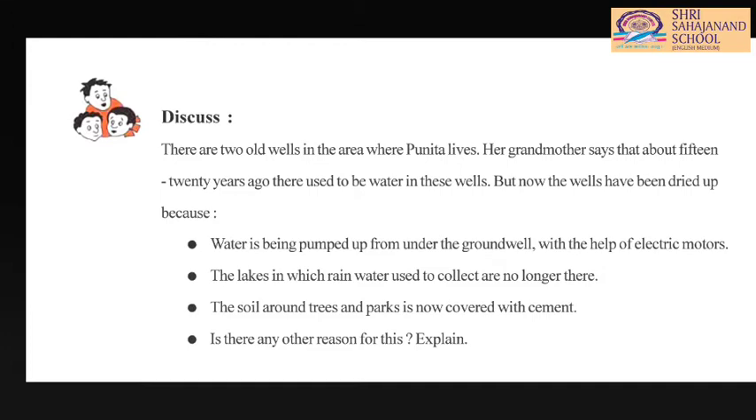The lakes in which rainwater used to collect are no longer there. Yes, nowadays there are so many colonies, so much construction going on in these water bodies or around these water bodies. The soil around the trees and the parks is now covered with cement. Yes, there are many roads and, as I said, a lot of construction. So around the trees and the parks there is cement, due to which water cannot go inside the soil. And if it does not go inside the soil, how does it go inside the well? So that is one more reason for the drying up of wells.